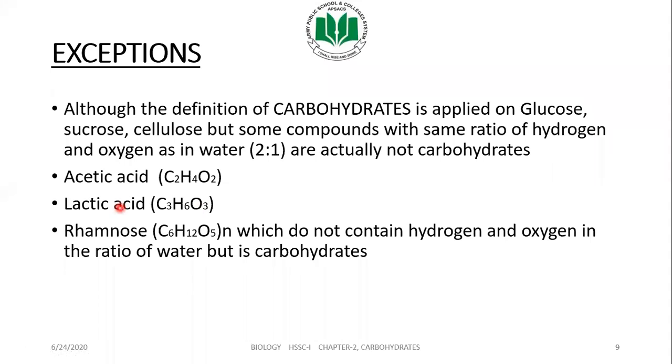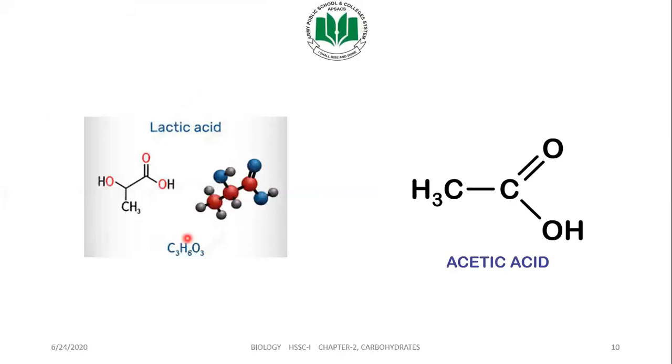carbohydrates. That is the reason why the definition of carbohydrate has to be amended. Now we have another example, rhamnose. It is also a sugar, having the formula C6H12O5. It is not according to the rule that we have defined, that the ratio of hydrogen to oxygen has to be 2:1. So the ratio is not matching, but rhamnose is considered a carbohydrate. That is the reason we have recreated the definition of carbohydrates. And you can see here the structure of lactic acid, C3H6O3, and here the formula of acetic acid. They are not carbohydrates.